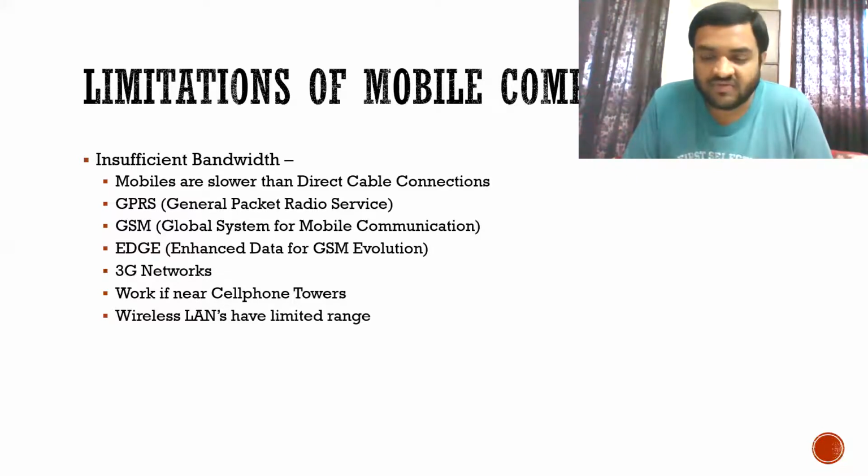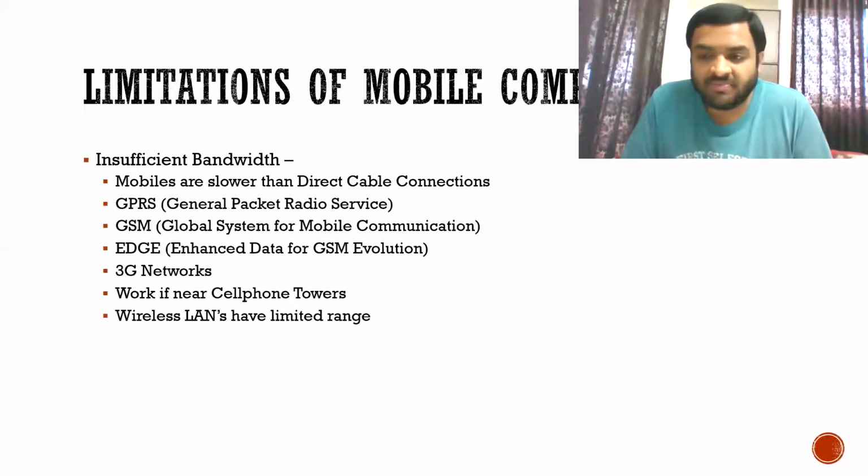Then 3G networks. Okay, we have 3G networks and 4G networks. When this syllabus was being framed, they omitted the point that a 4G network can be developed. And your mobile phones will work only if we are near the cell phone towers. If we are very far away from the cell phone towers, we will not be able to get any range. For example, if you are visiting any rural area, you might not get any range for your mobile phones. And wireless LANs have limited range. There are some LANs which are wireless, and they also have a limited range.